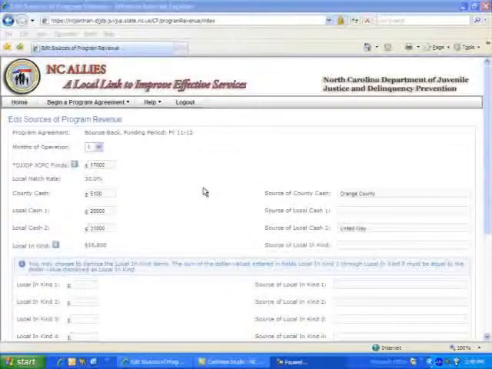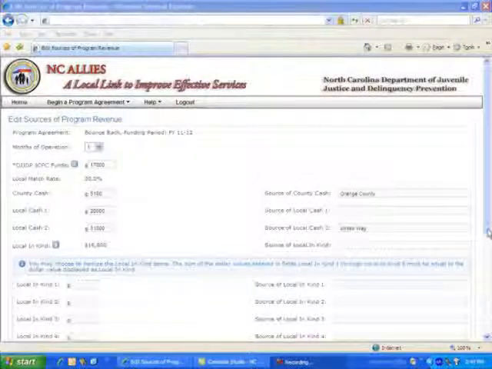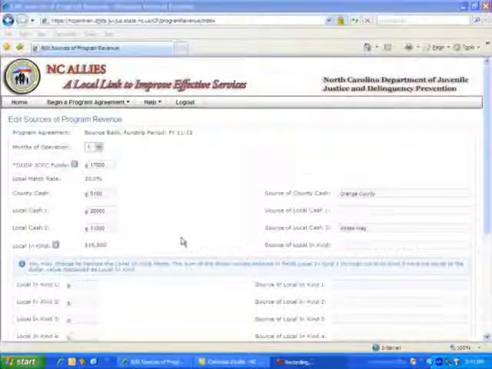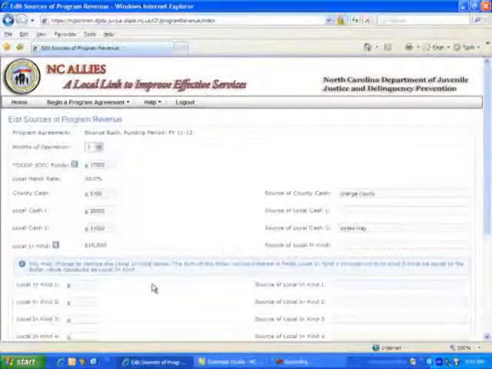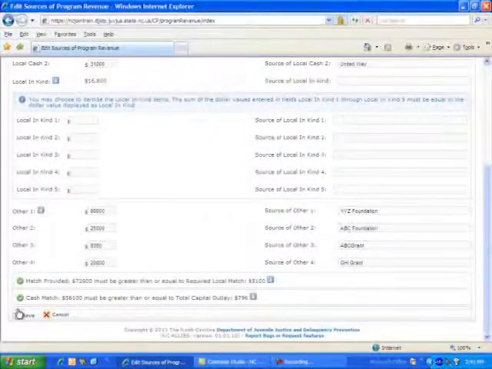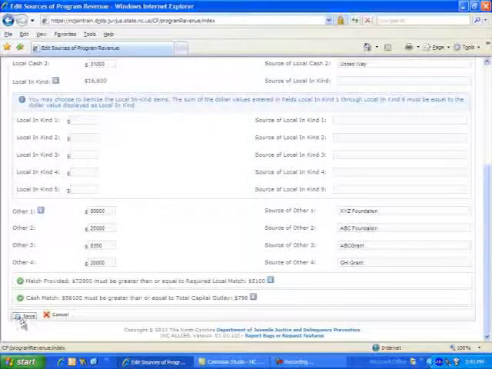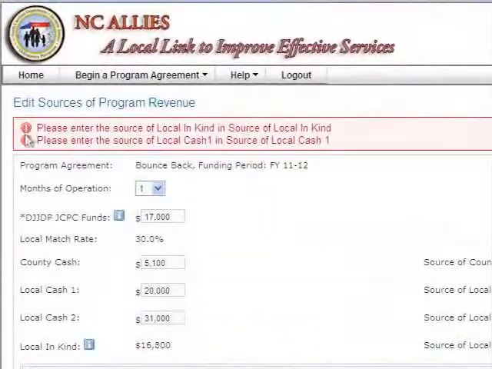For purposes of this training, I have pre-filled my revenue fields. I want to show you what happens when I click on the Save button and there are errors on the screen. Let's click on the Save icon and watch what happens. I immediately get red exclamation point icons indicating that I have failed to do an action. I must enter the revenue source of the in-kind and the cash.